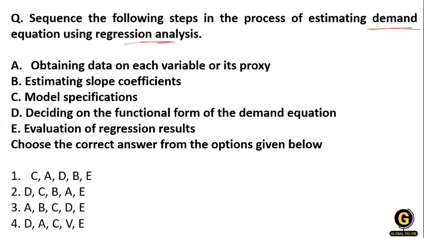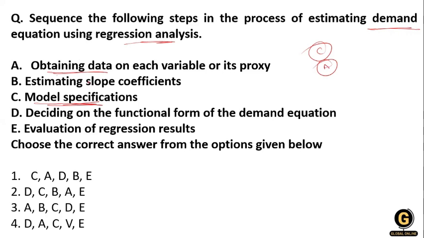Okay, now first we have model specification, that is option number C. Then after that, you collect the data, obtain the data, that means option number B. Don't read everything in detail, just speak the main points.